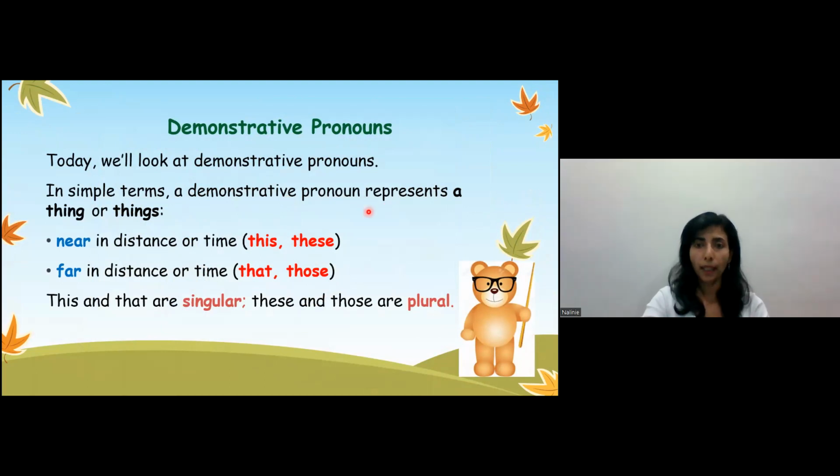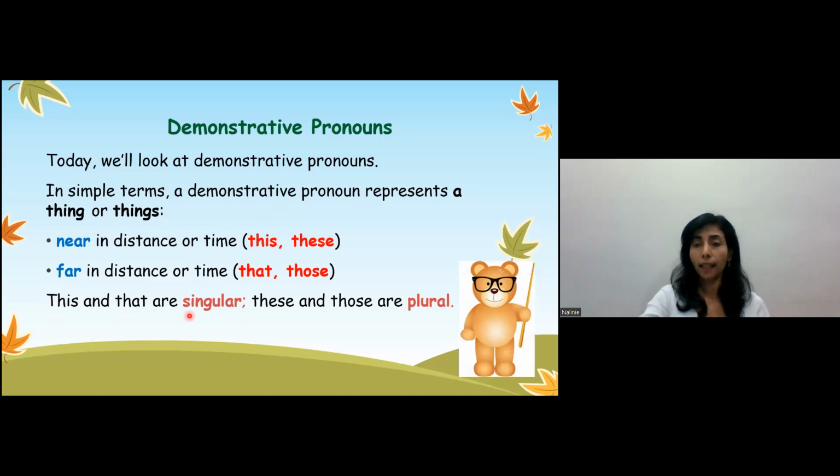It represents a thing or things. One is a thing, many are called things. It is also differentiated by near or far, in distance and time. For any object that is near, we say this or these. Something that is far away in distance or time, we say that or those.